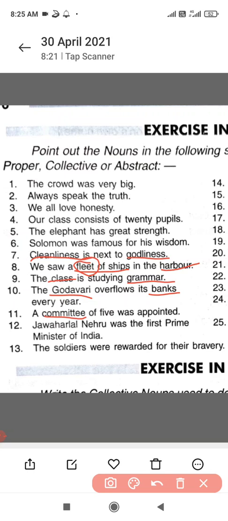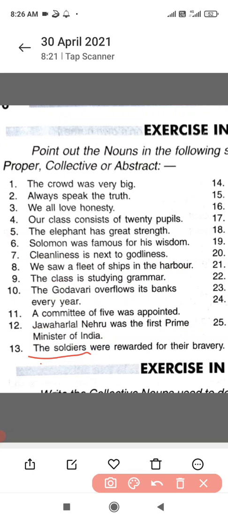Next example, Jawaharlal Nehru was the first Prime Minister of India. Jawaharlal Nehru, it's the name of the first Prime Minister of India. It's a specific, it's an example of proper noun. Prime Minister, now this word Prime Minister can be used for the Prime Minister of any country. It's common noun. India, name of a definite country. It's proper noun.